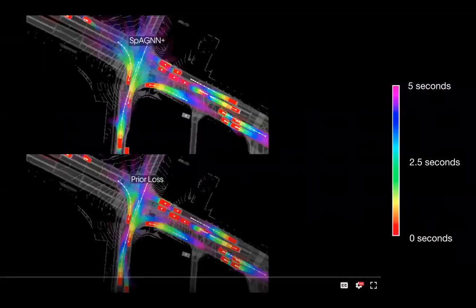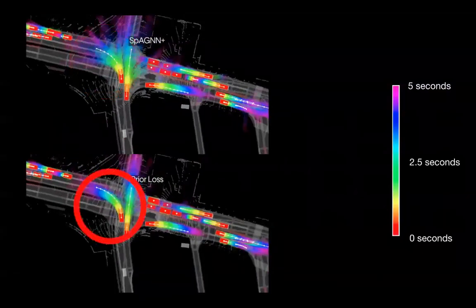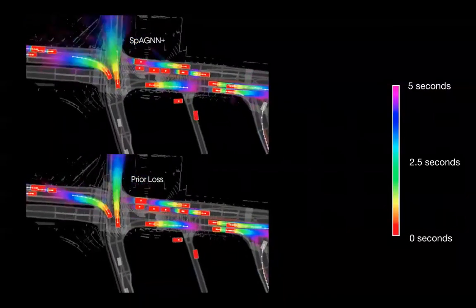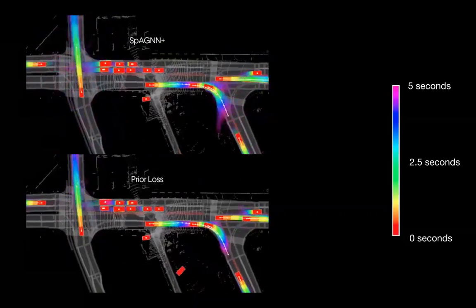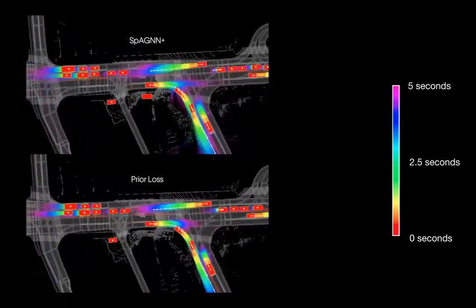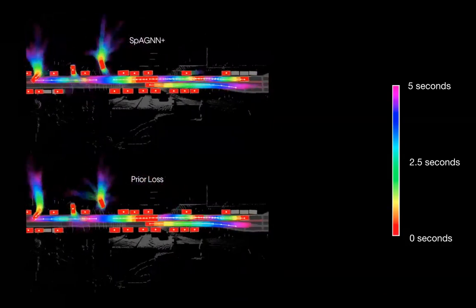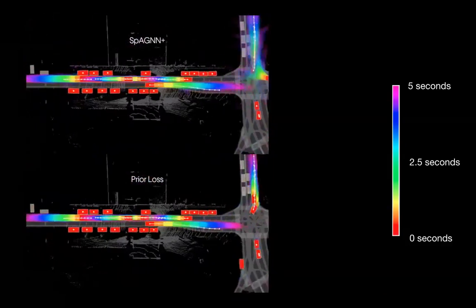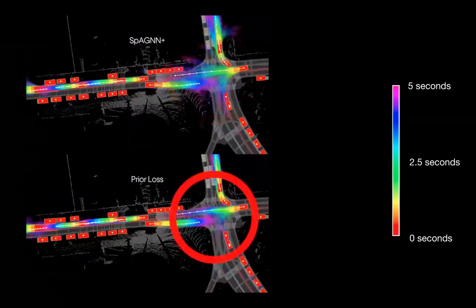In this video, we show 50 sample trajectories for each actor, blended with transparency and using the color gradient to encode time. We show the base model without prior loss at the top and ours at the bottom. The trajectory distributions become less entropic and follow the map better, which is clear as vehicles turn. As we mentioned earlier in the presentation, our method is able to capture non-compliant and off-road behaviors, as we can see in the video. Finally, here is another intersection that exhibits similar improvements as seen before.